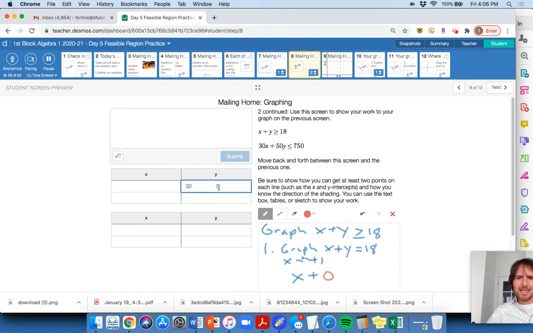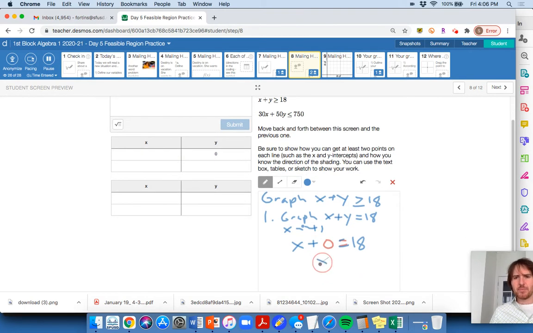Okay, so when y is 0, x has got to equal what? Well, it's got to equal 18. Okay, if she sends 0 letters to people, then she's got to send at least 18 postcards to people. Okay, so I have an x-intercept at 18, which is right here. And I'm going to also get my y-intercept, and that's also going to be 18, right?